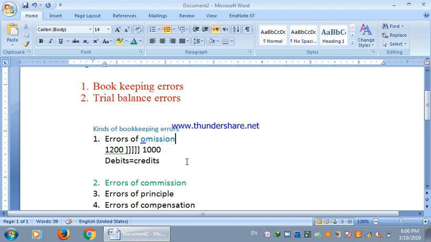Or sometimes a particular entry is transferred to a wrong account. For example, a particular amount needed to be transferred to the capital account of A, but it was mistakenly transferred to the capital account of B. So all these are examples of the errors of commission, that is a mistake in the transfer of information from the journal to the ledger, or a mistake in the balancing of the account, or a wrong posting to the account, or double posting in an account. These will all be treated as errors of commission.